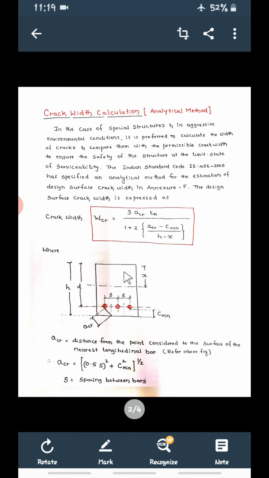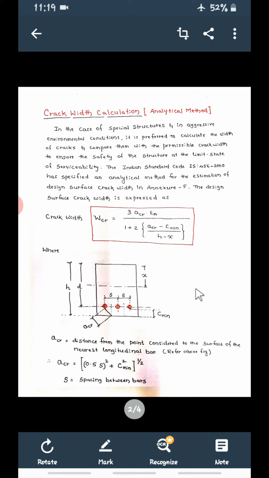Whatever calculated EM is there, substitute it here, ACR will be calculated, C minimum will be calculated, X will be calculated. Substitute these and you will finally get the crack width of the beam at the bottom. So this is the procedure we're going to follow.